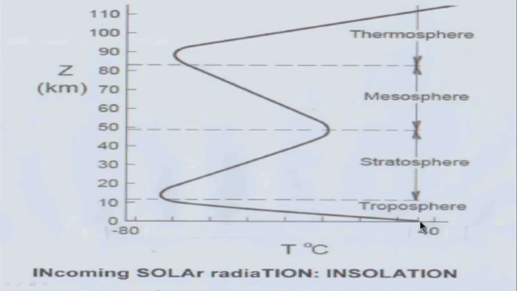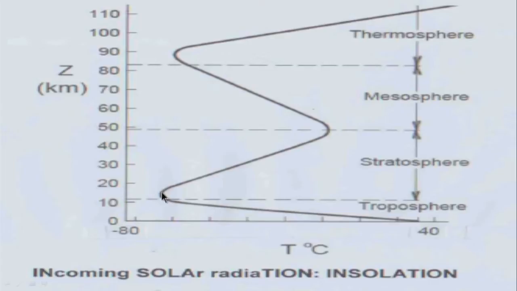Therefore, if I say that the surface of the earth is around, let's say, 35 degrees centigrade or so, maybe the air above the surface of the earth gets cooled to a height of around 10 to 15 kilometers, and around 10 to 12 kilometers is the height at which maybe a jet aircraft flies. Therefore, the temperature keeps dropping until a height of around 10 to 12 kilometers or 10 to 15 kilometers.